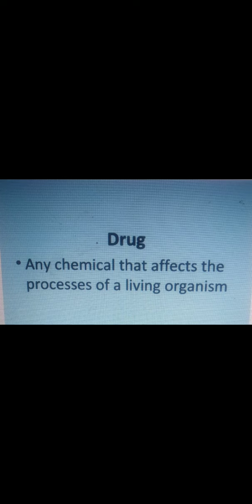The main branches of pharmacology are basic or fundamental pharmacology, special or organ pharmacology, experimental pharmacology and clinical pharmacology.